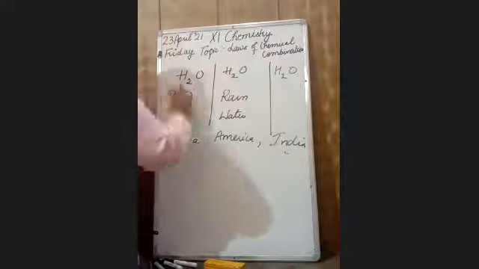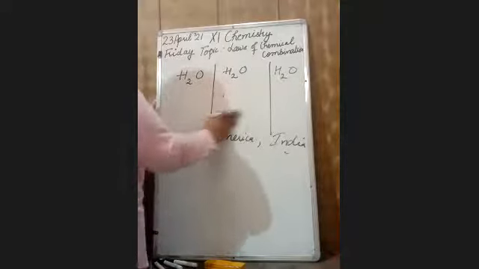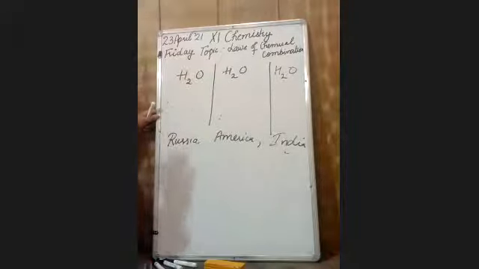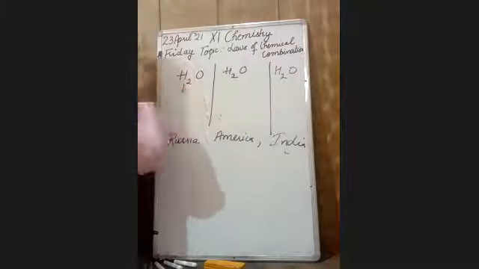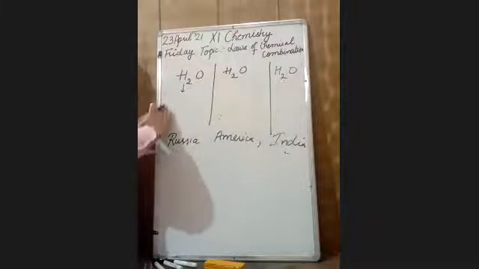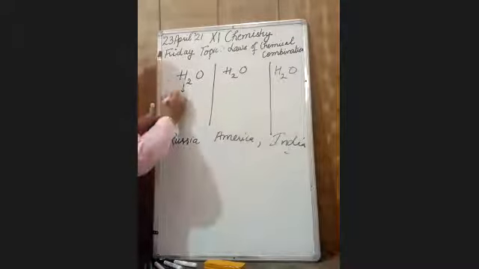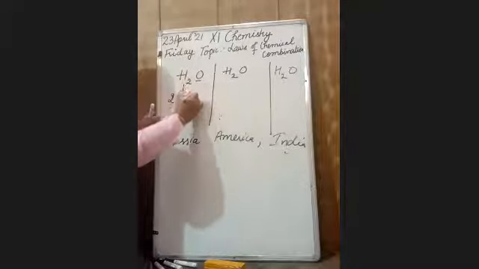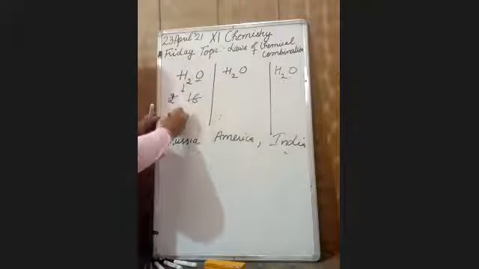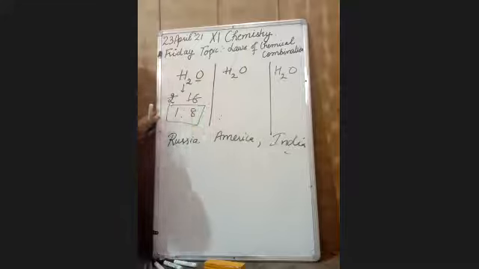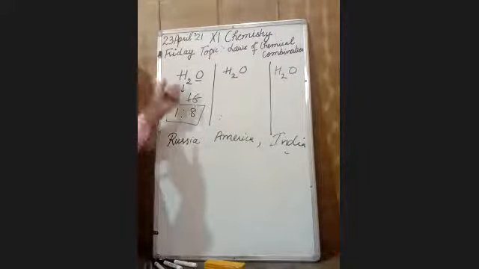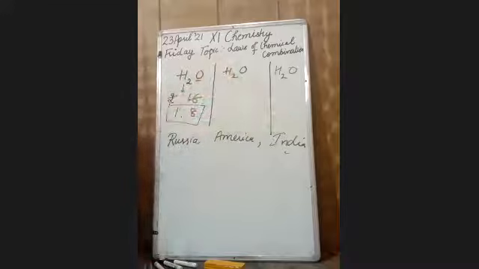If I take the ratio of hydrogen to oxygen in this pure compound, the gram atomic mass of hydrogen is 1 gram, but 2 atoms are present, so it will be 2. And for oxygen, it is 16. So their ratio comes out to be 1:8, which will be fixed for every water, whether you are taking from any country. If it is pure water, then the ratio of hydrogen to oxygen is 1:8 always.